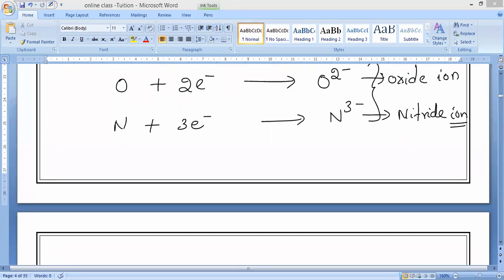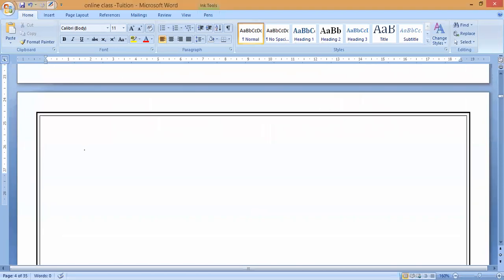Simple ions, like aluminium 3 plus, sodium plus, oxygen 2 minus, chlorine minus. These are called simple ions. Understand? We can also call them monoatomic ions. Keep writing: simple ions and compound ions. Next concept we are going to study.